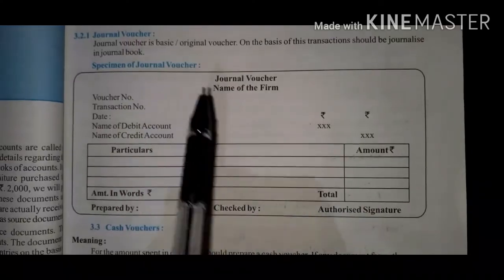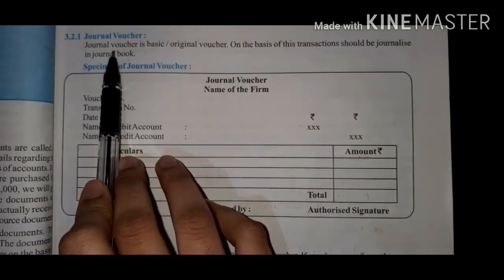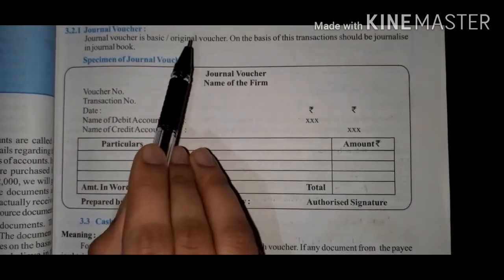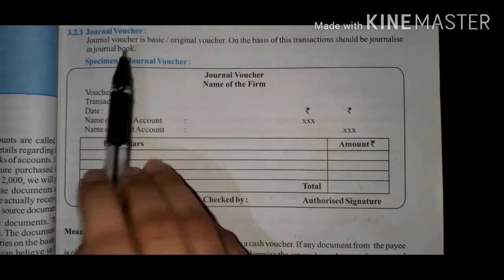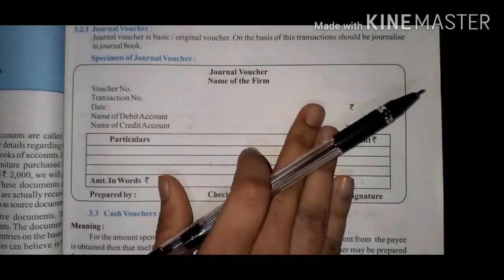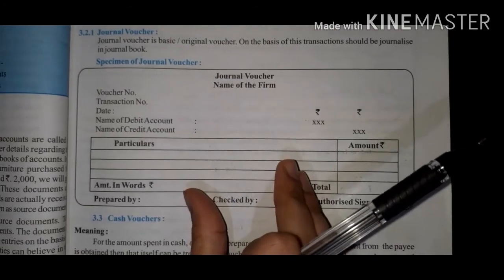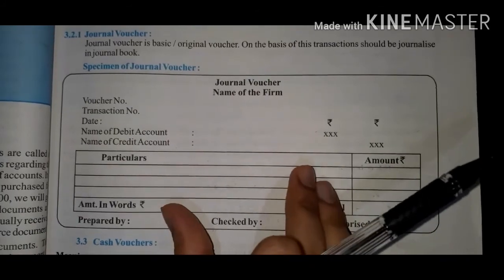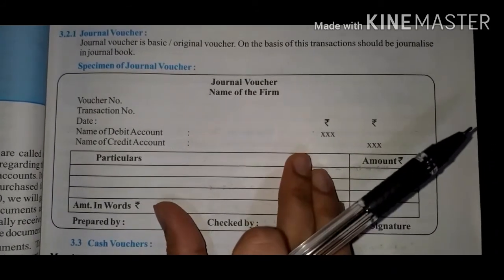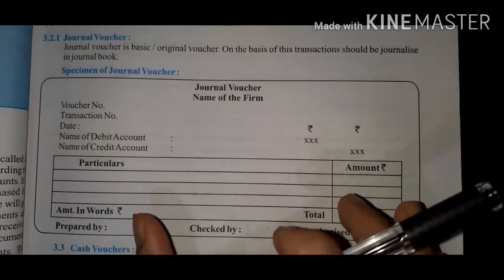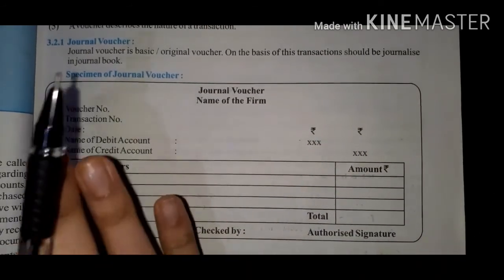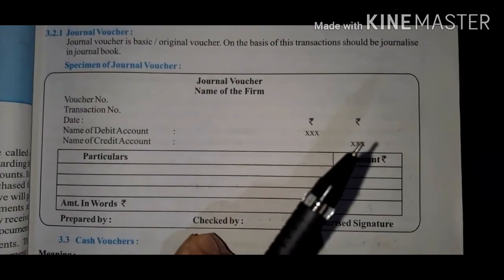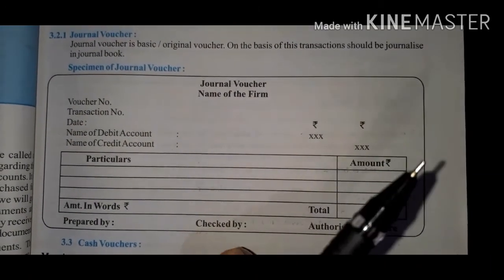Okay. So the first voucher is the journal voucher. The journal voucher is a basic, original voucher. On the basis of this, transactions should be journalized in the journal book. Before you record transactions in the books of account in your business, this is the first voucher you must create. This will help you to maintain the record of all the transactions, even if it is a very small transaction or a very large transaction.